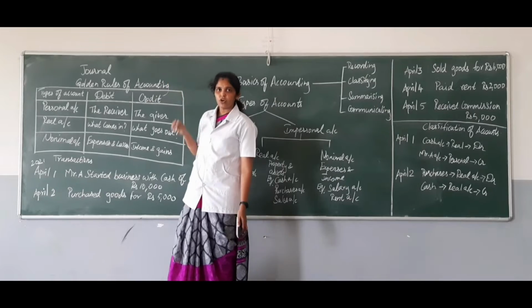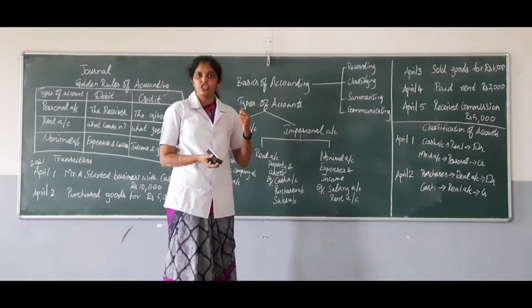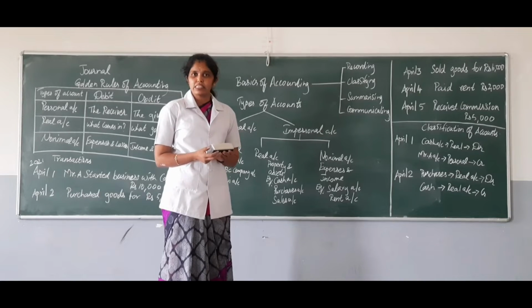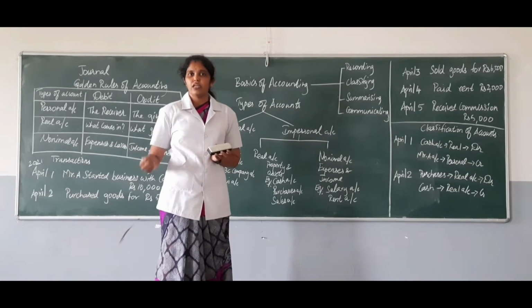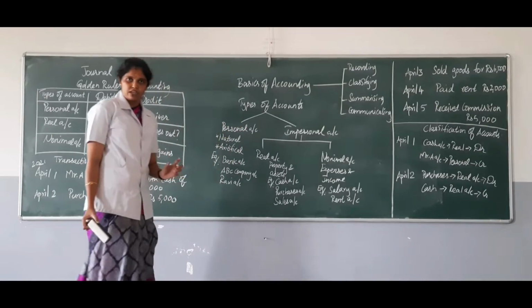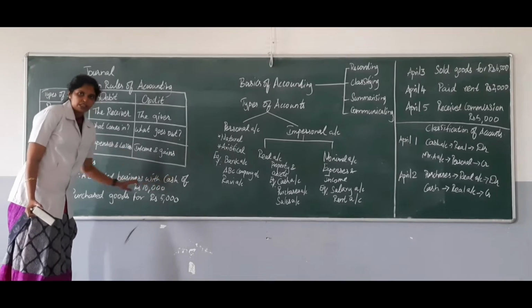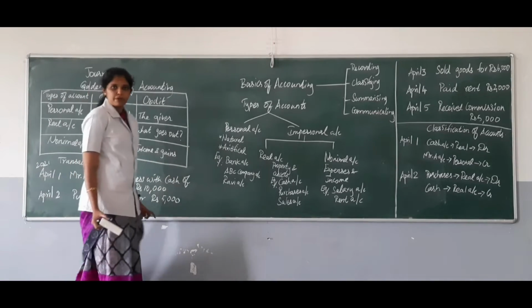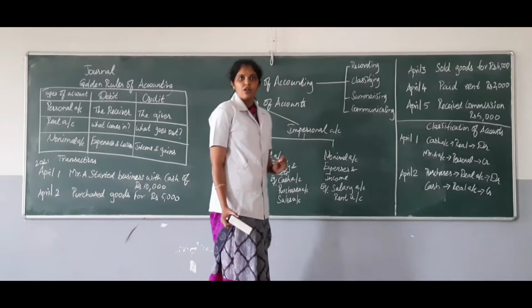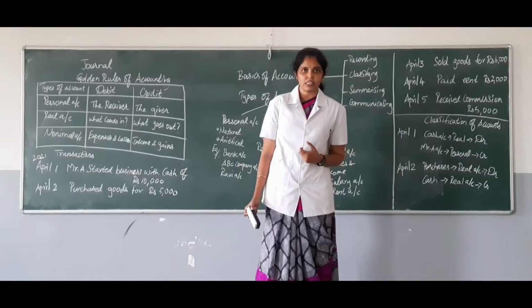Now we will be moving on to how to pass the journal entry. Before going to the format of journal entries, we will be seeing what are the steps involved in passing the journal entry. Once the transaction has been given, like Mr. A started business with cash of rupees 10,000, the first step is you have to classify what are the two accounts, at least two accounts involved in one particular transaction.